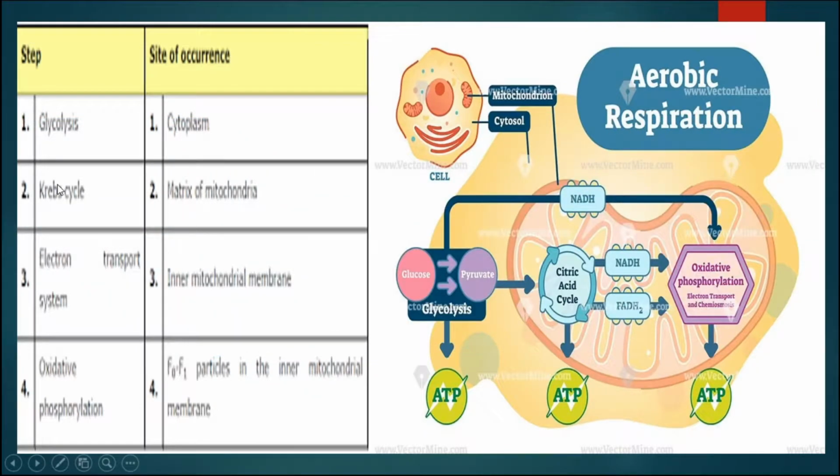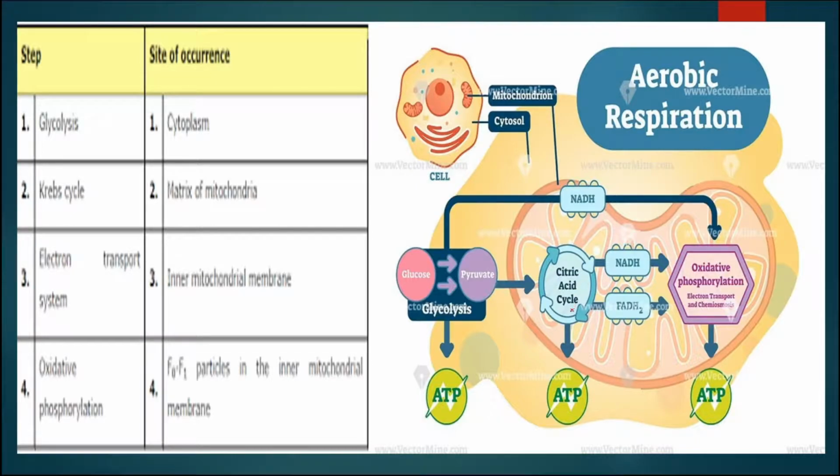In previous classes we have studied respiration in plants, that is aerobic as well as anaerobic respiration, and their types. Aerobic respiration includes two steps. The first step, which is common for aerobic as well as anaerobic respiration, is known as glycolysis. Glycolysis means the lysis of glucose into pyruvic acid. The end product of glycolysis, which occurs in the cytoplasm, this pyruvic acid, will enter into the next step, that is the citric acid cycle. Before that it will be converted into acetyl coenzyme A.